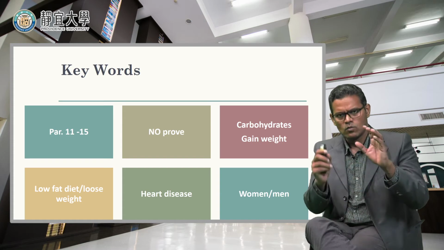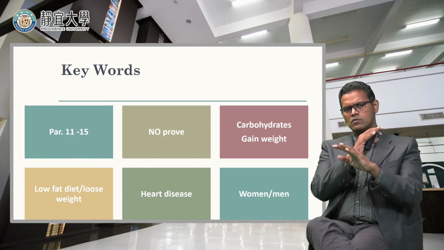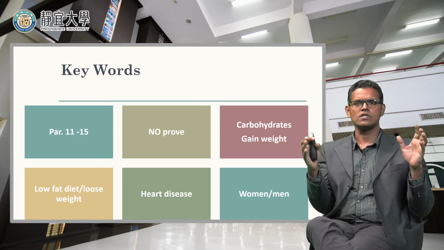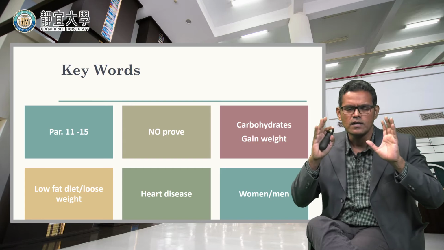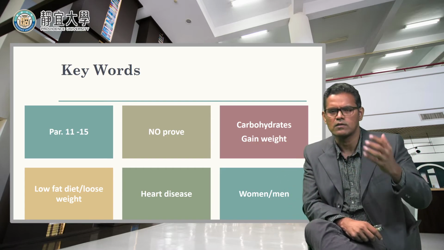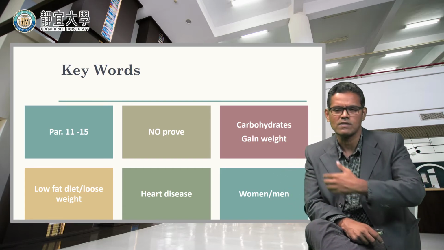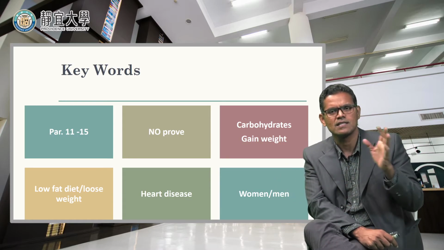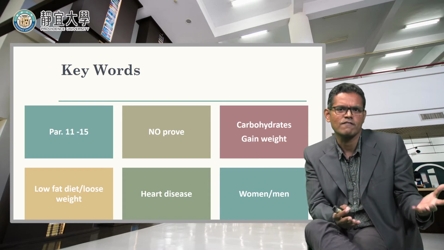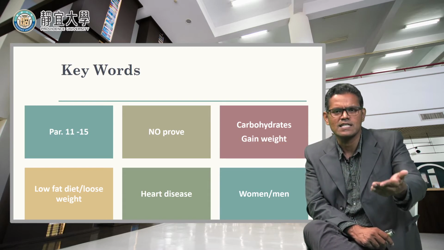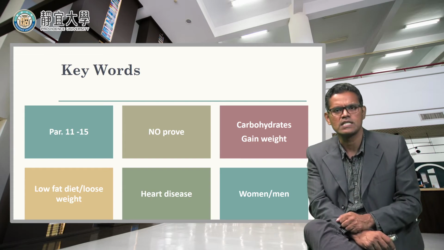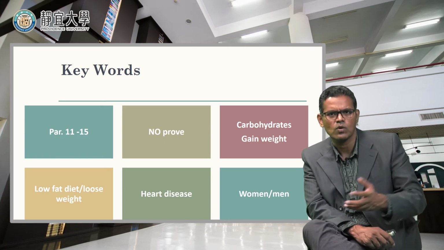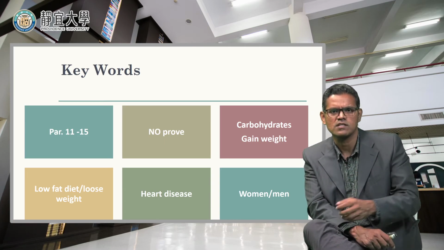So what I have been telling you is this: when you read a news article, try to understand the keywords. If you can understand the keywords, you can narrate the whole article. You can tell someone, I read this news article, it's about low-fat diet, and it says that low-fat diet doesn't have any effect, and that the federal government did a study, and they also have federal guidelines: eat well, control your weight, and do exercises.